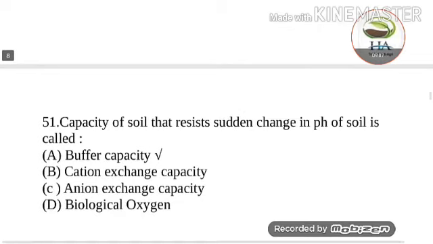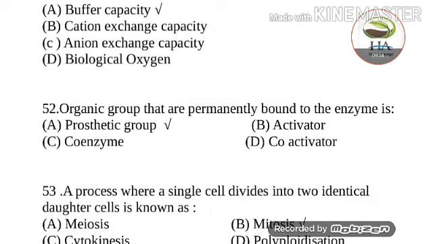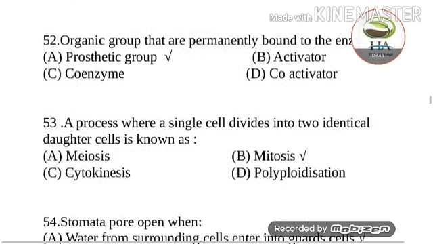Next question is, capacity of soil that resists sudden change in pH of the soil is called. Options are buffer capacity, cation exchange capacity, anion exchange capacity, and biological oxygen. Answer of this question is buffer capacity. Next question is, the organic group that is permanently bound to the enzyme is called prosthetic group, activator, coenzyme, and coactivator. So answer of this question is prosthetic group. Organic group that is permanently bound in the enzyme is prosthetic group.